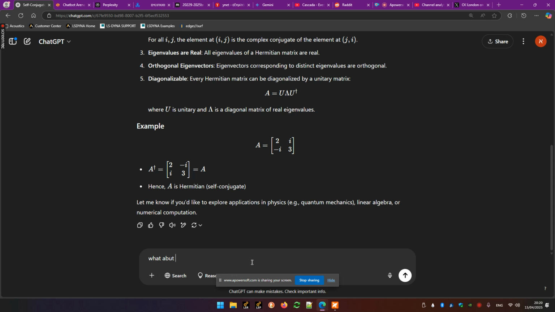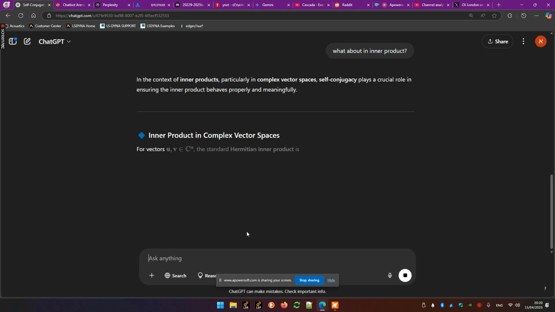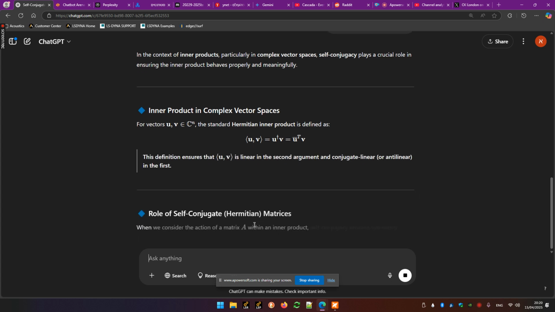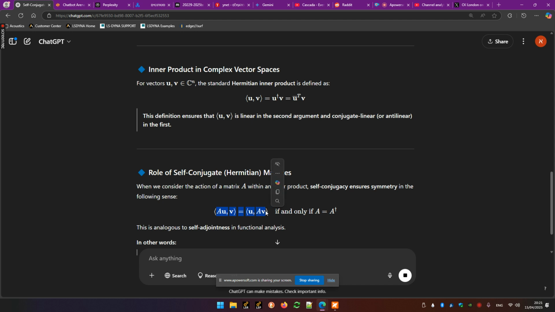What about the inner product? So let's ask him, and I want him to show you the definition by the inner product. And this is it. You can see here that the conjugate of the matrix A, which is self-conjugate, equals the matrix itself.